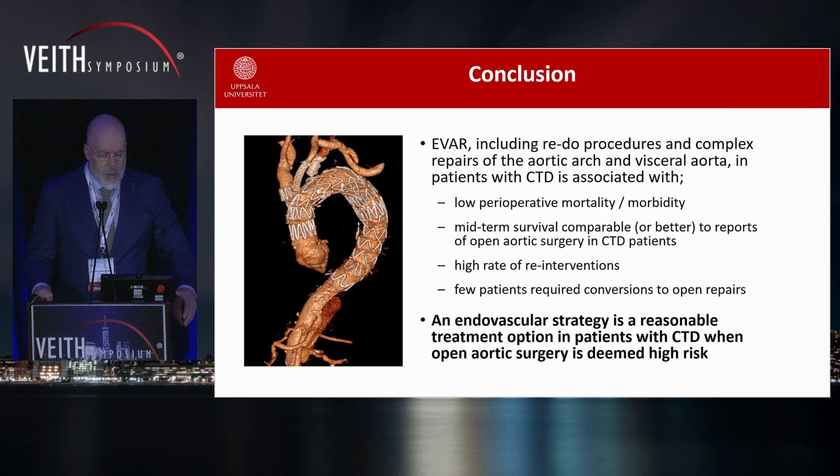So in conclusion, EVAR, including redo procedures and complex repairs of the arch and renovisceral aorta in patients with connective tissue disorder, has a low perioperative mortality and morbidity. Mid-term survival is comparable or even better to reports of open repair. It's a high rate of reintervention. Few patients require conversion to open, and in conclusion, an endovascular strategy is a reasonable treatment option in these patients group deemed high risk for open repair.